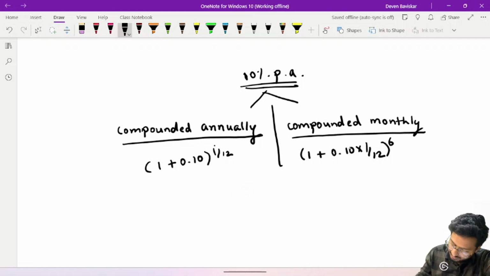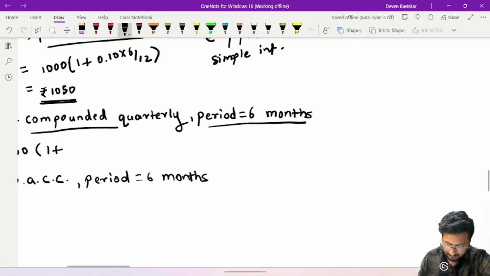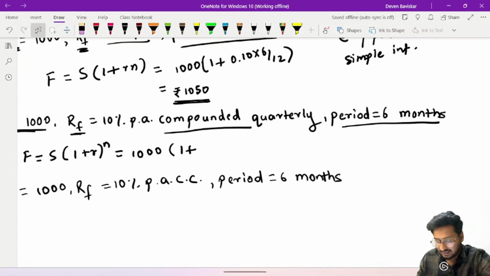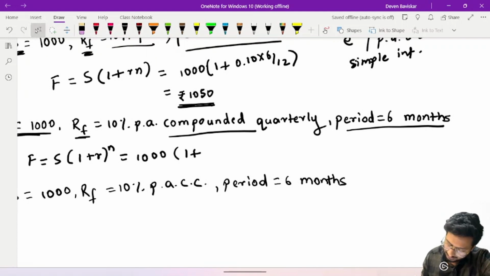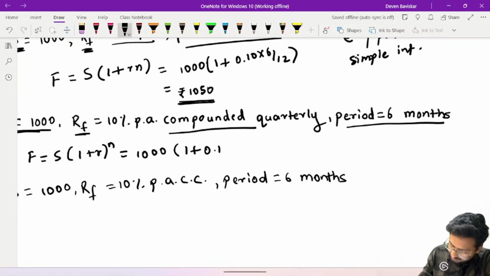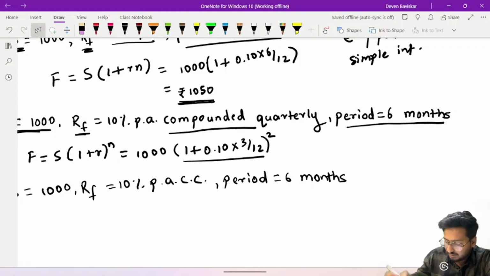If you want 6 months, then you will have to just multiply it by 6, or basically 6 by 12. Okay, so this is the difference that you have to understand. Now here they have asked us to compound it quarterly. Therefore, what we will do is first find the quarterly rate, which is 0.10 into 3 by 12, and the period is 6 months. Therefore, this factor will be of 3 months, and when we take the square of this, we will arrive at the factor for 6 months.